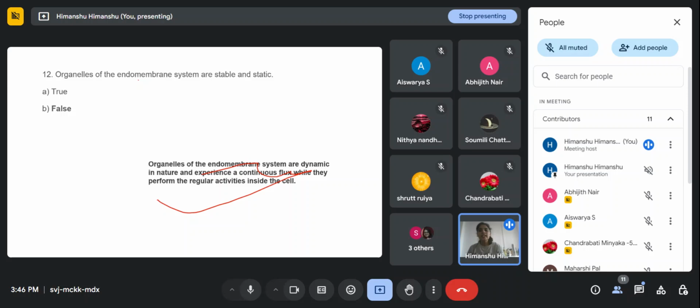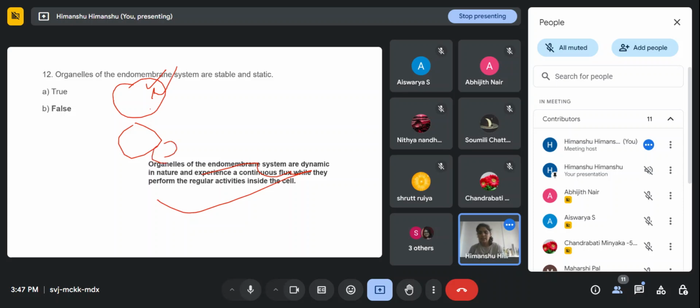Because the endomembrane system has to be a very dynamic structure. The endomembrane system includes the ER, Golgi and so on, and they have to face a continuous flux, so there will be vesicles budding off and budding in.